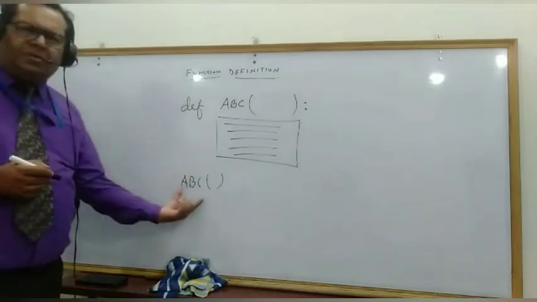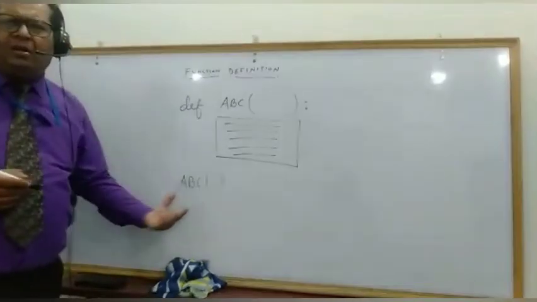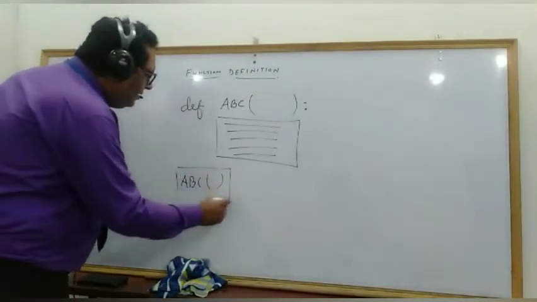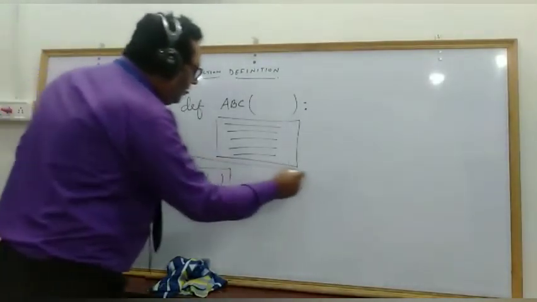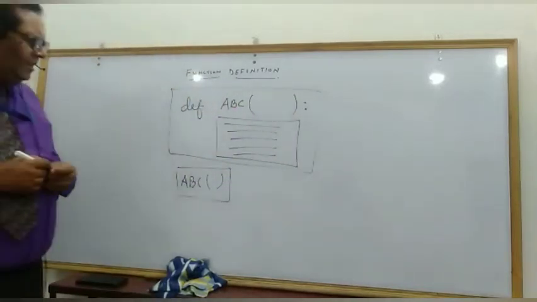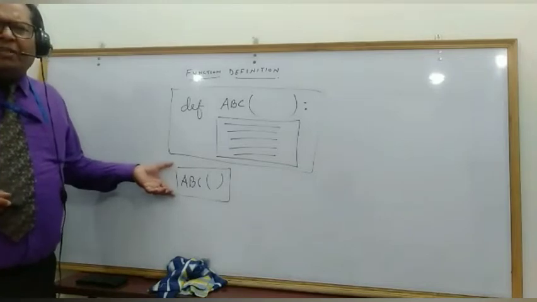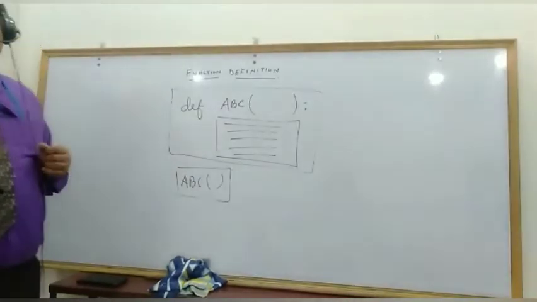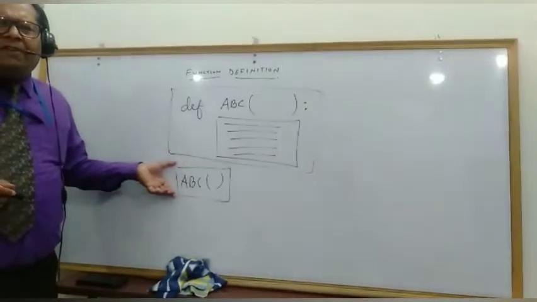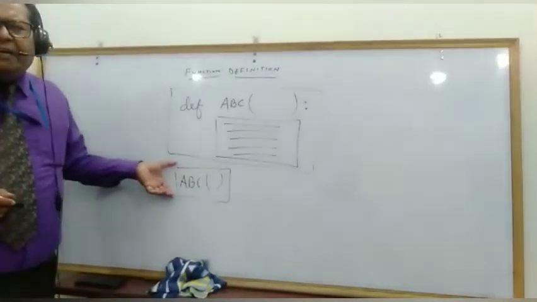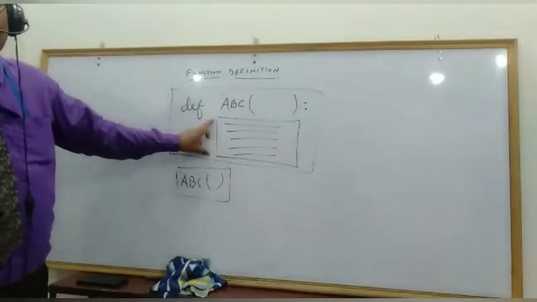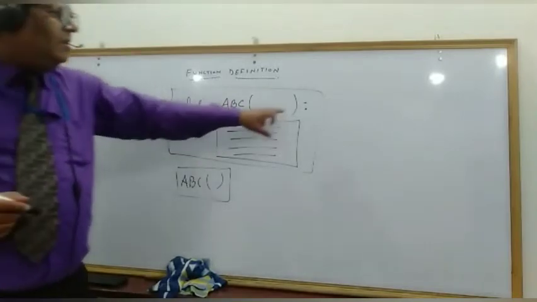This is how you call a function. So this is a calling statement and this is a function definition. The calling statement is not a part of the function definition; it is outside and not indented. The statement that is part of the function definition is automatically indented because it is written after the colon.